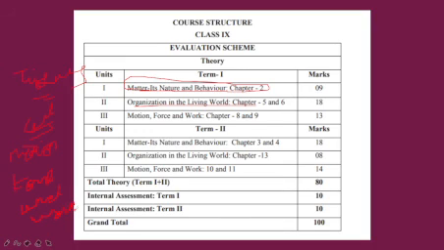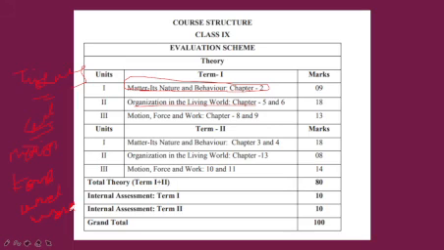Understand? Okay. In Term 2, chapter number 3 and 4, Atoms and Molecules and Structure of the Atom, both chapters are going to come for 18 marks. In the first term, chapter number 2 is going to come for 9 marks, and Term 1 biology is going to come for 18 marks, and physics for 13 marks. In Term 2, chemistry is going to come for 18 marks.